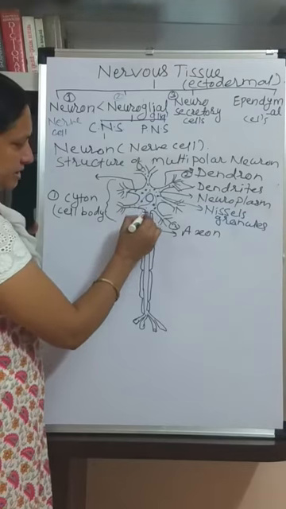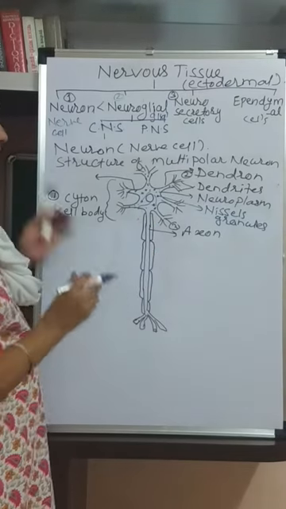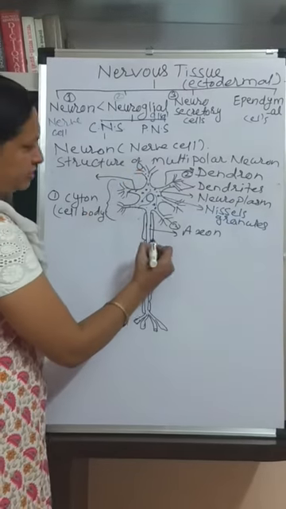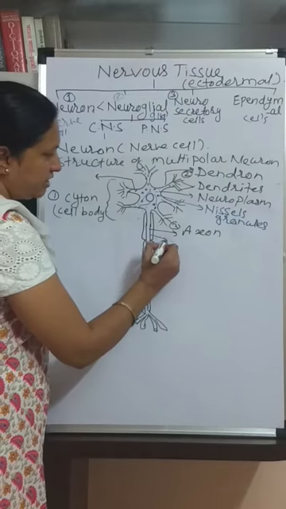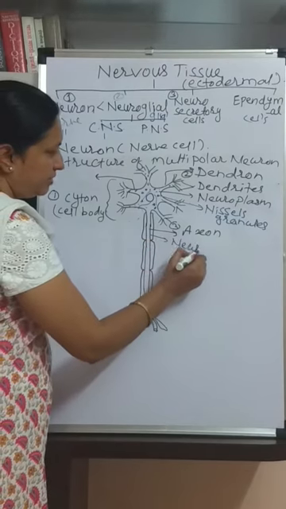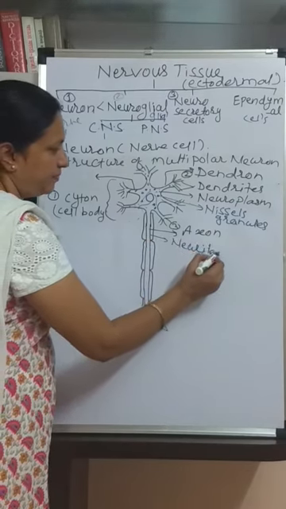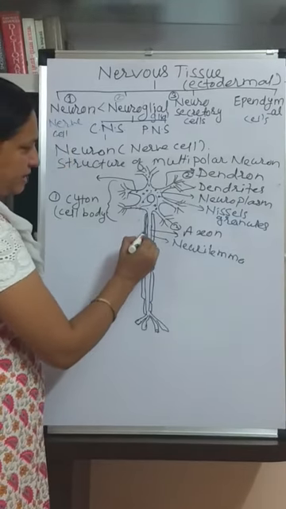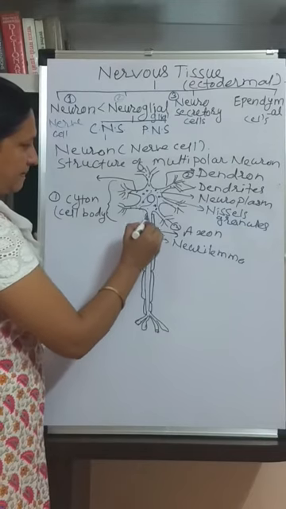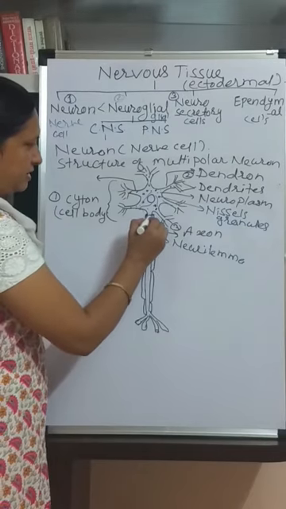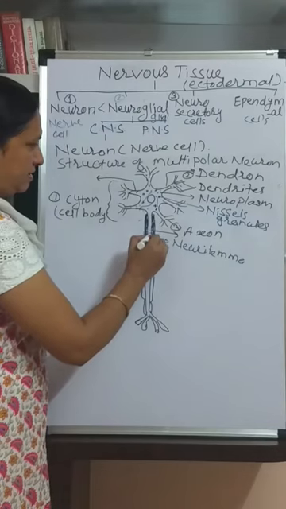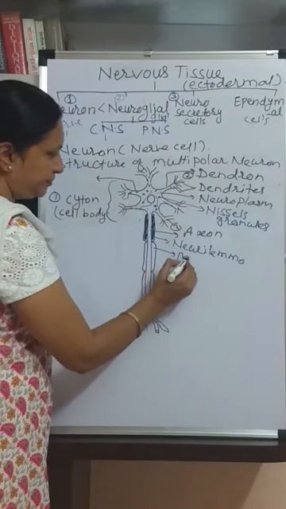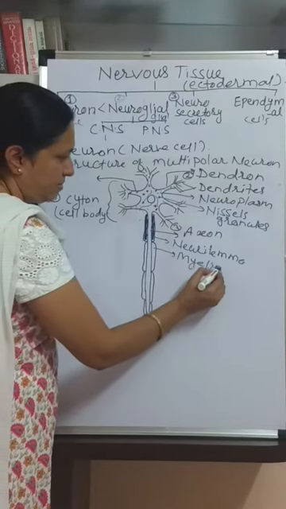Now this single fiber is called the axon, and the covering of the axon is called the neurilemma. And around this a layer is present. This axon is covered by a layer. This layer is called the myelin sheath.